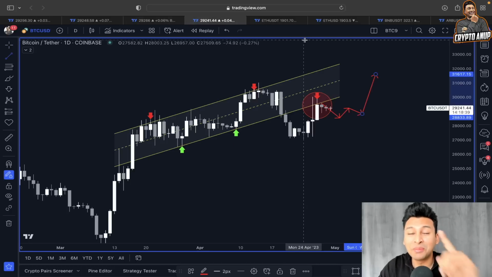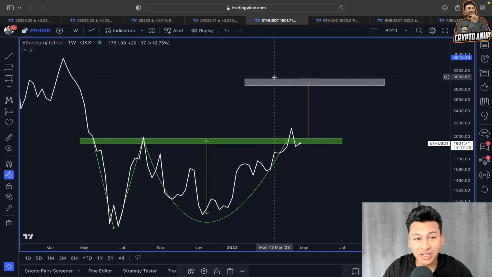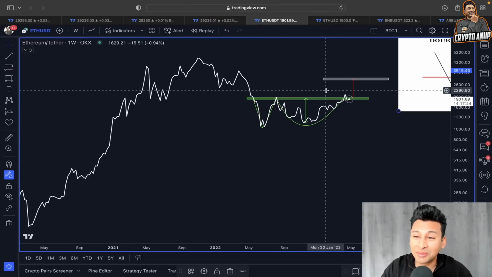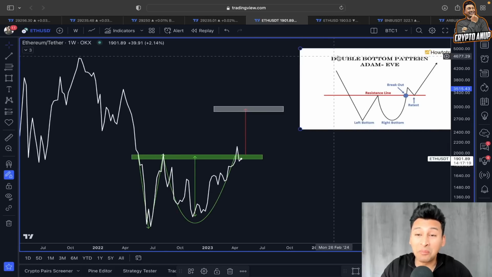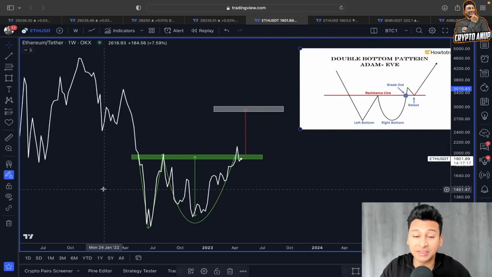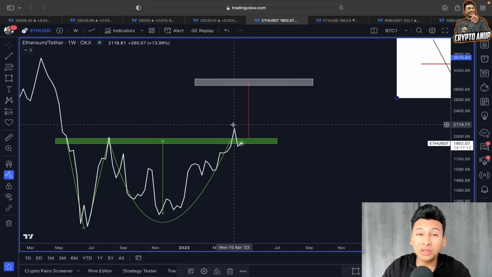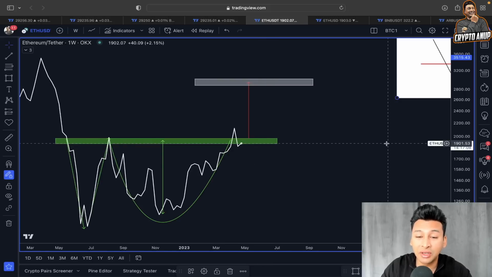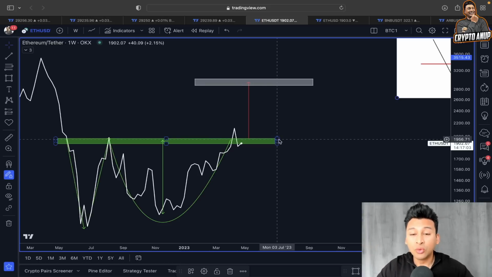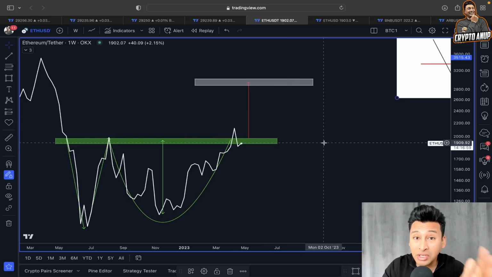Now let's jump into Ethereum price action. If we look at this Ethereum price action in a weekly time frame, you can see very clearly, guys, the price of Ethereum is not only forming this double bottom pattern, but also a pattern which is known as Adam and Eve. Yes, Adam and Eve pattern. The neckline, which has already been broken, got retested. The price right now, since it's hovering around this 1900, 1800 range, is still holding the neckline.